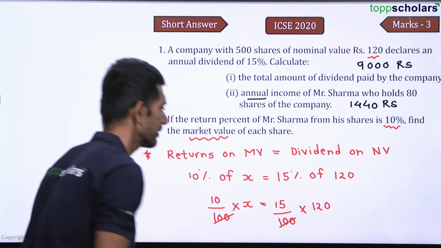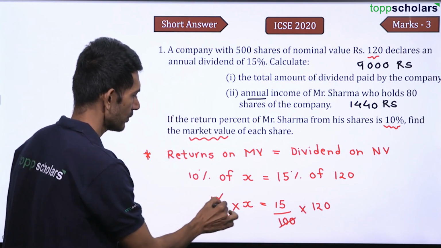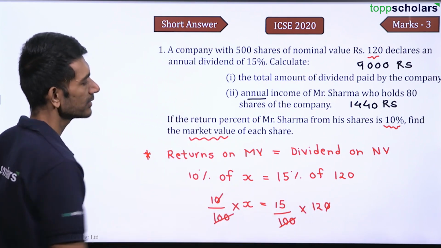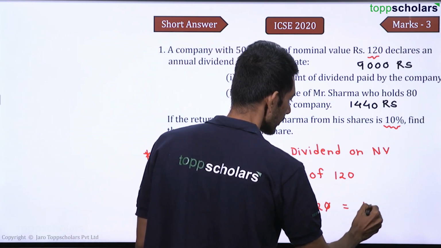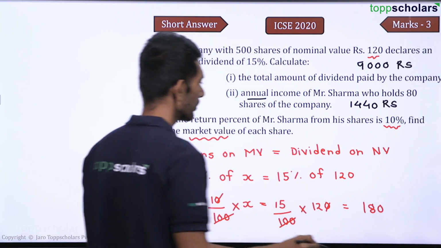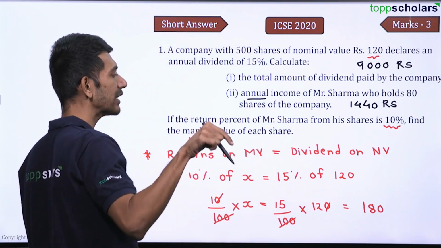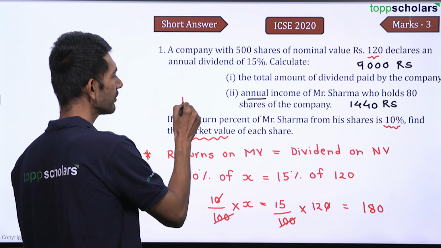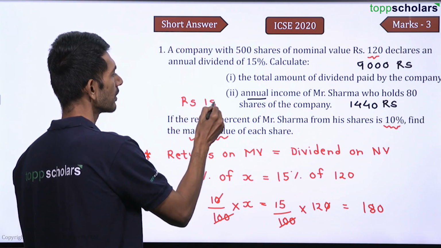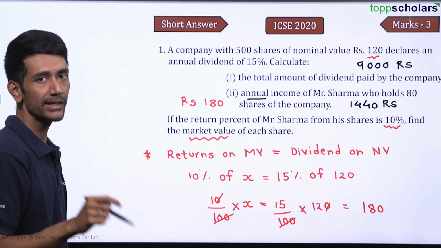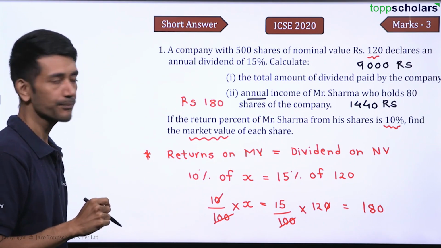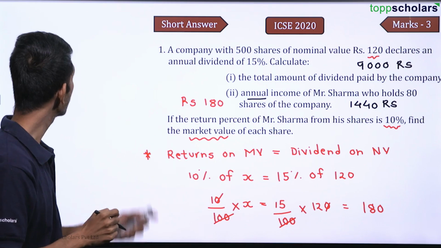So this gets cancelled. This 0 and this 0 will get cancelled on the other side. 15 into 12 is 180. So the price of each, market value of each share is rupees 180, right? So rupees 180 is the market value of each share. I hope you have understood all the three parts over here.